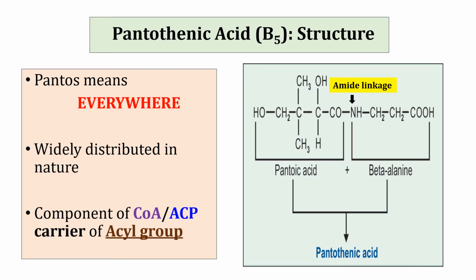Pantothenic acid is synthesized by plants and microorganisms by using pantoic acid and beta-alanine. Here in this diagram you can see that pantoic acid and beta-alanine are attached by amide linkage to form pantothenic acid. As the name suggests, panto means everywhere, meaning pantothenic acid is widely distributed in nature.